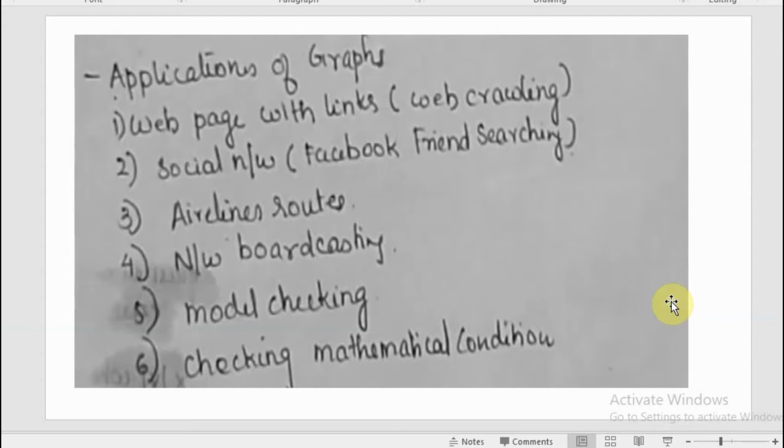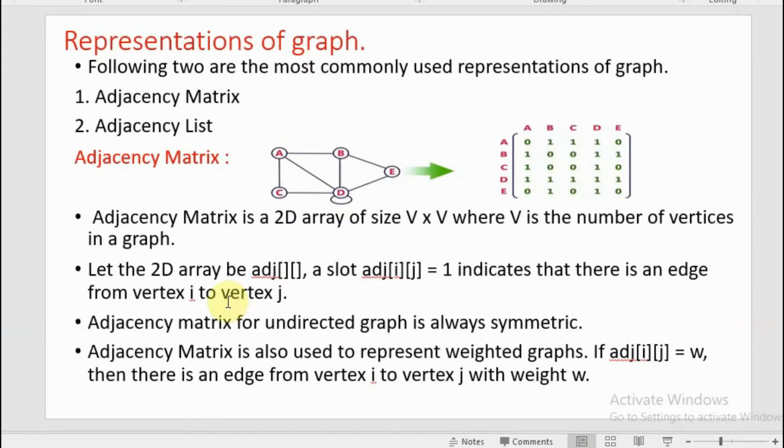So the applications of the graph are web pages with links, social networking, airline routes, network broadcasting, model checking, and checking any mathematical condition. Next, we are going to study how to represent a graph. The representation of a graph can be done using two methods. One is the adjacency matrix, and the second one is the adjacency list.